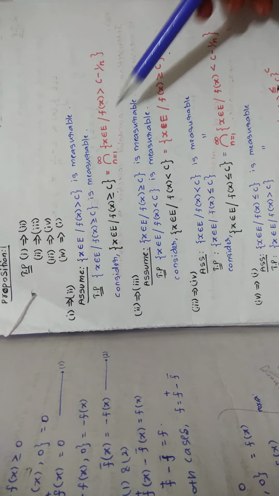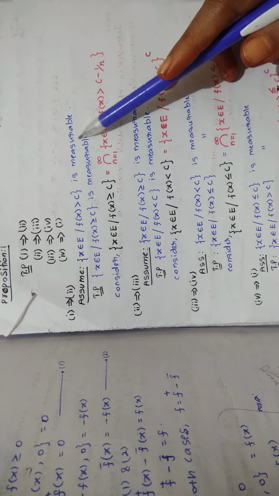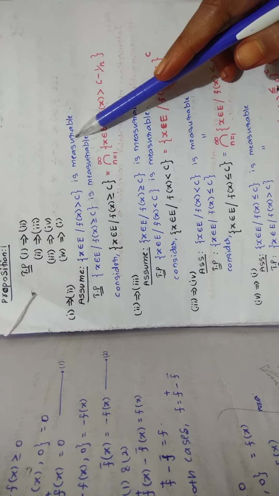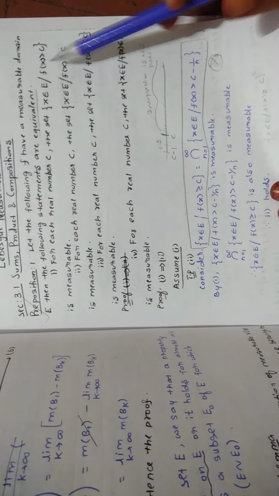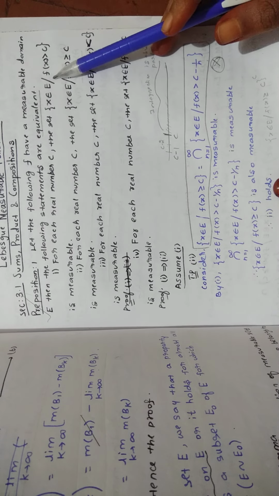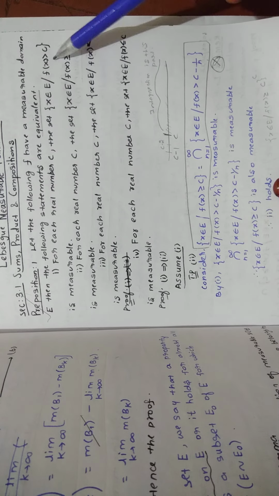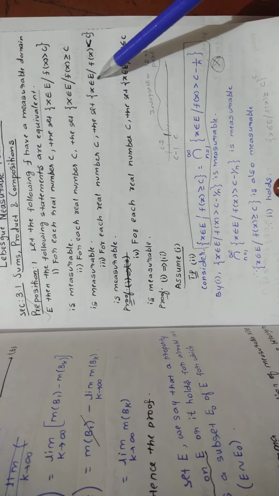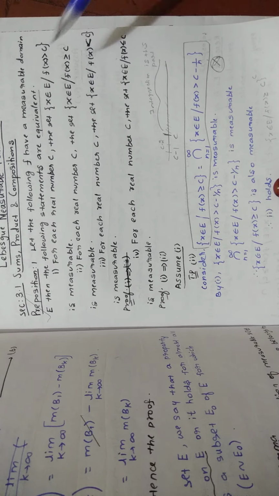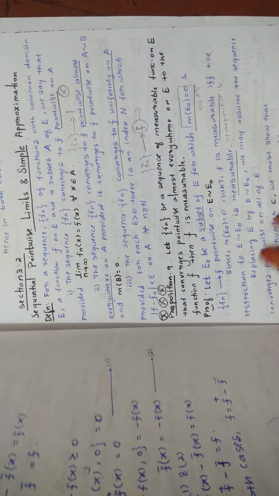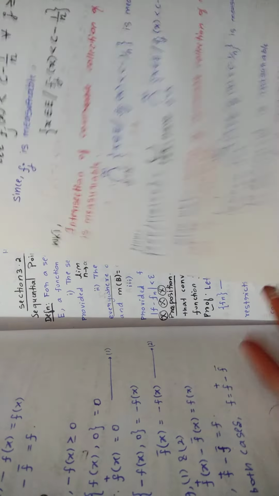If you want to say f is measurable, the set will be in this format, or this format, this or this; any one of these formats. If f is in this format, then you can say that f is measurable. So that is why here you are writing the to-prove line.